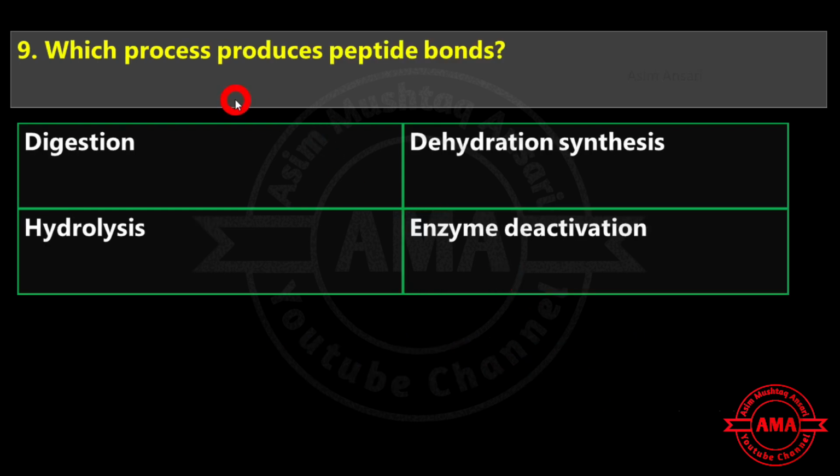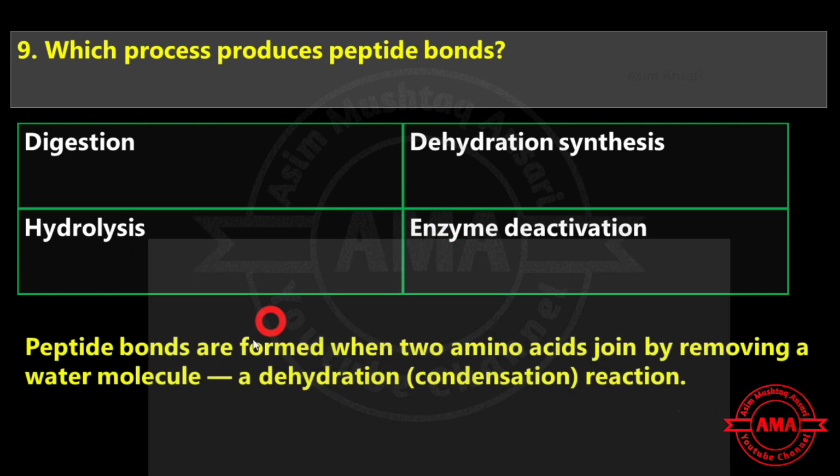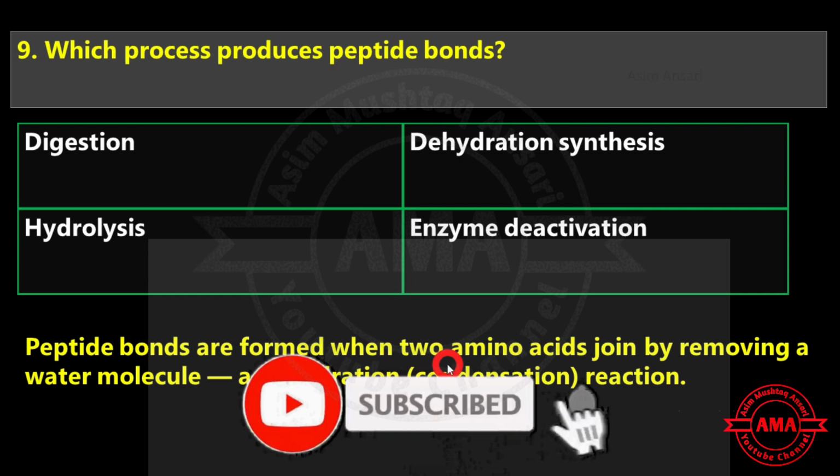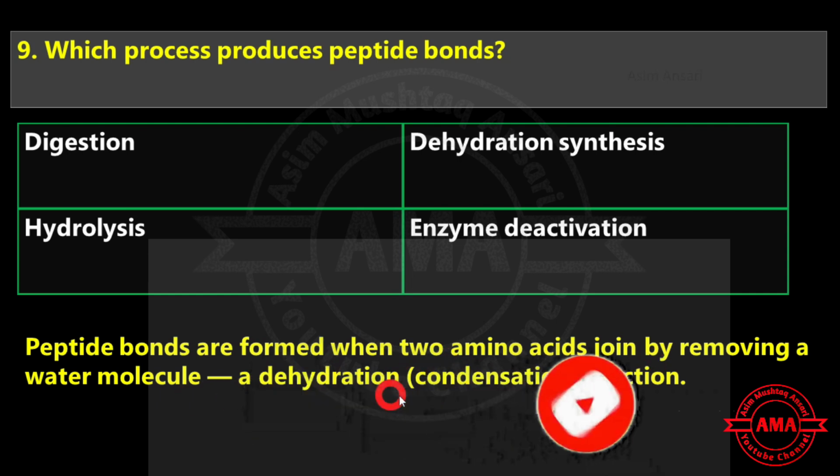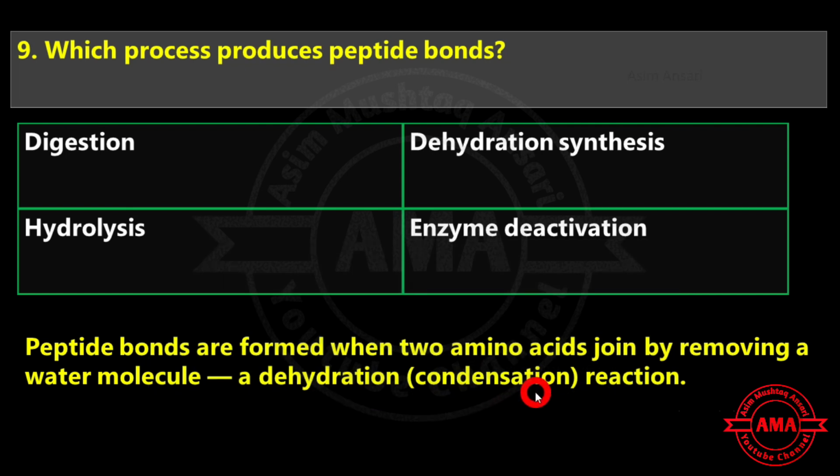Next is which process produces peptide bond? Digestion, dehydration synthesis, hydrolysis or enzymes deactivation. Peptide bonds are formed when 2 amino acids join by removing a water molecule, a dehydration process, condensation reactions. So the exact answer is dehydration synthesis.